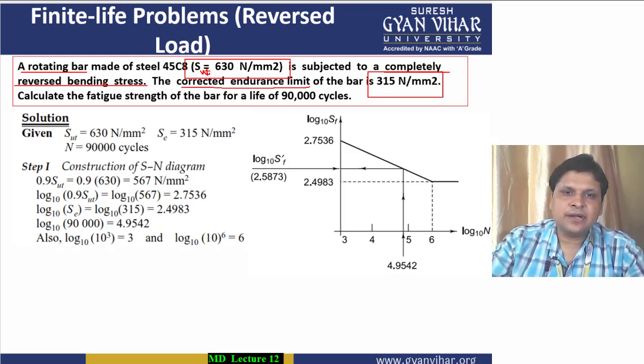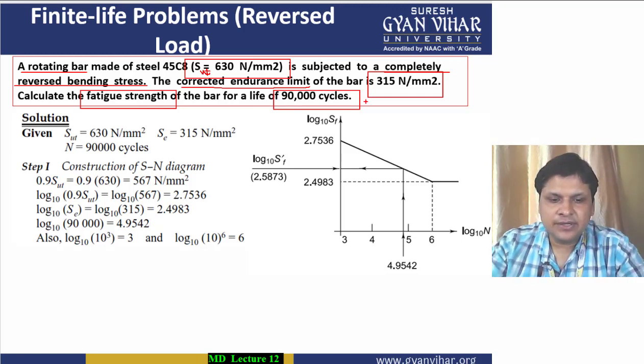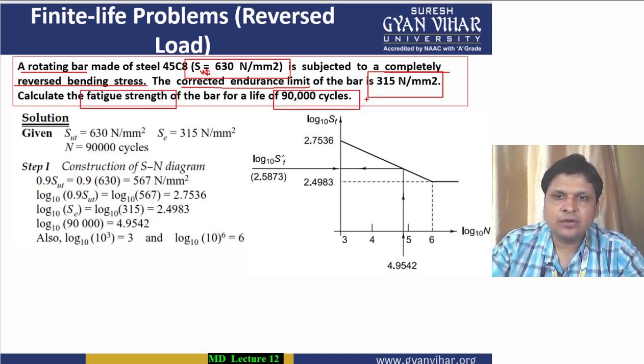Then the question says that you have to find the fatigue strength of the bar for how many cycles? For 90,000 cycles. So all the things which are given to you, we have already highlighted them.